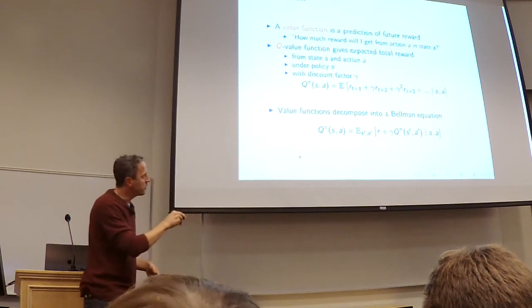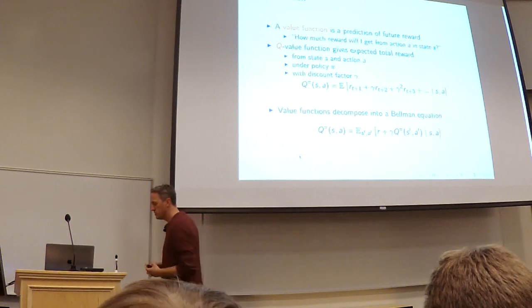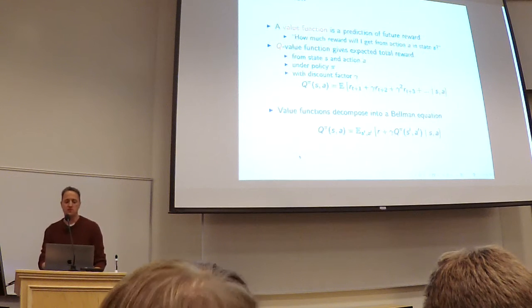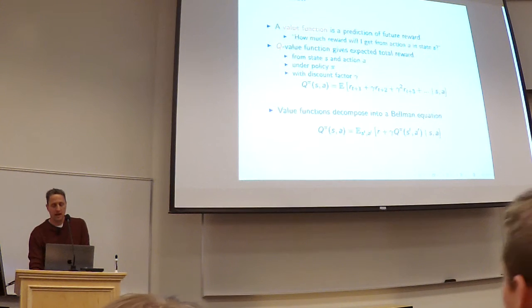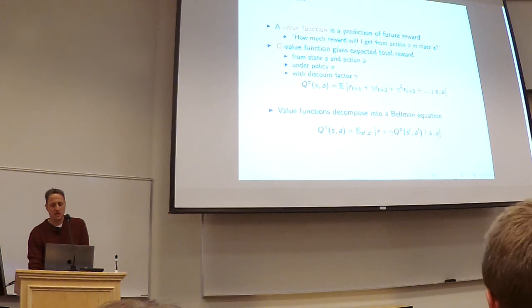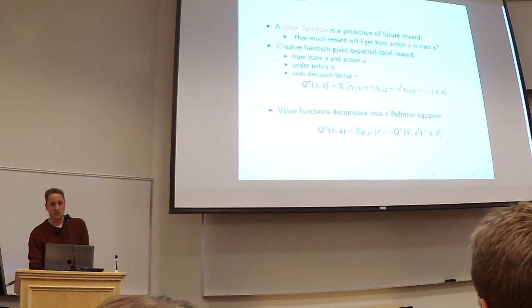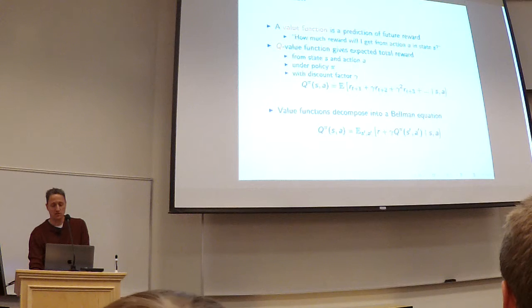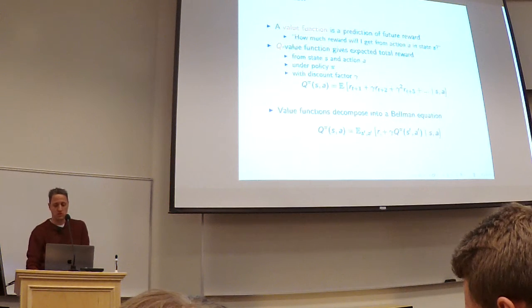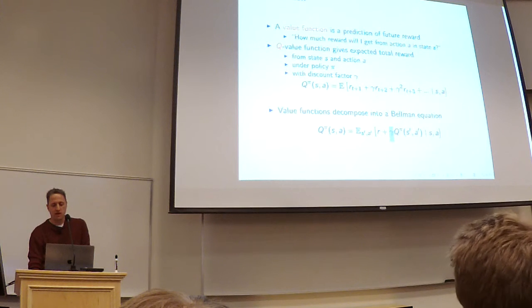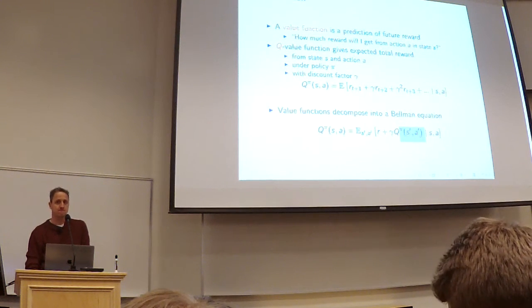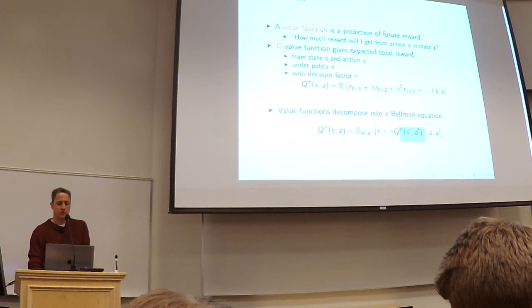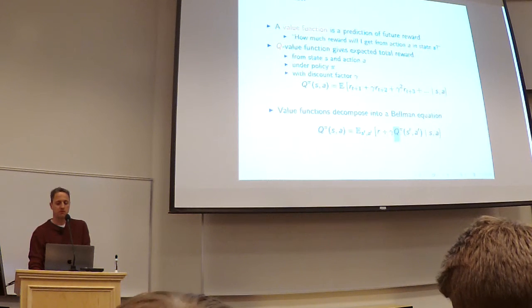So this beautiful equation is the workhorse for most of deep reinforcement learning. What it says is the value of being in a state and taking an action is the expectation over all possible successor states and actions, the immediate reward that you get for a one-step transition, plus the discounted value of whatever that next state might be. And so you can see this sort of depends on itself.